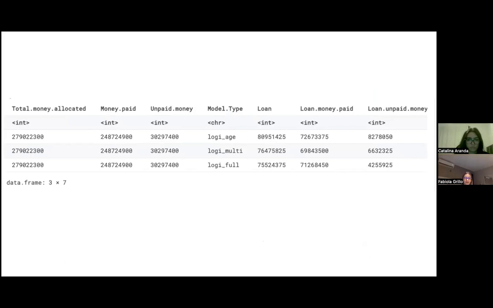After that, we have our 3 different models, Logi-Age, Logi-Multi, and Logi-Full. The column loan is, as I said, the money our model predicted will have been paid. We have the money from the loan that was paid and the loan money that was unpaid. As you can see, using the same data and switching models, we have the less unpaid money using Logi-Full.